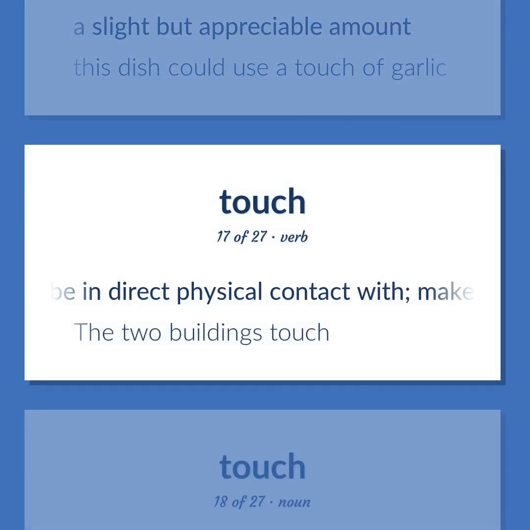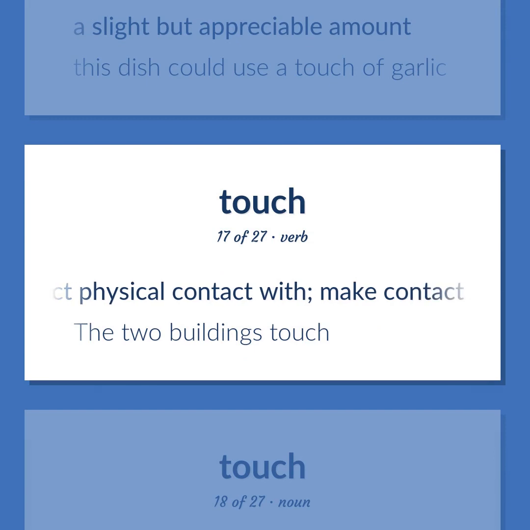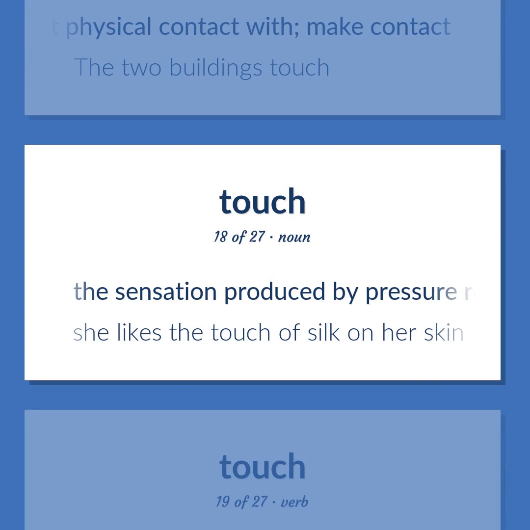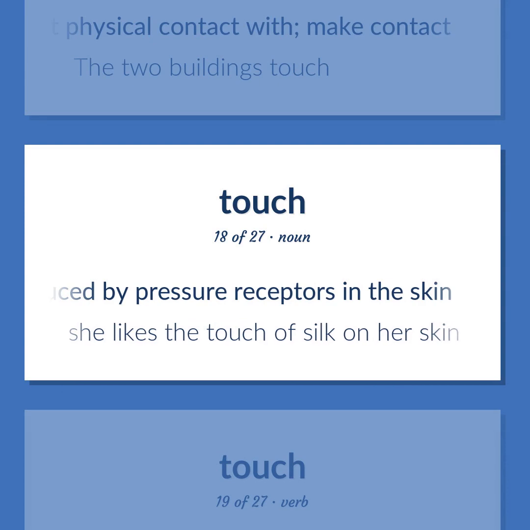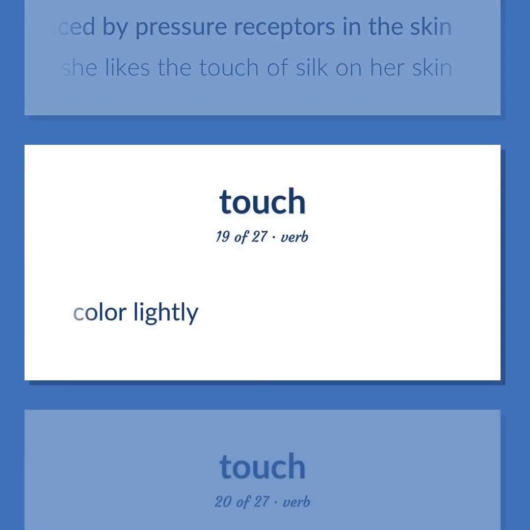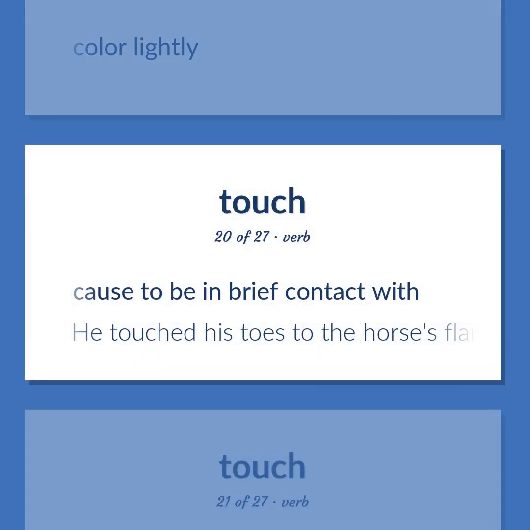Be in direct physical contact with. Make contact. The two buildings touch. The sensation produced by pressure receptors in the skin. She likes the touch of silk on her skin. Color lightly. Cause to be in brief contact with. He touched his toes to the horse's flanks.